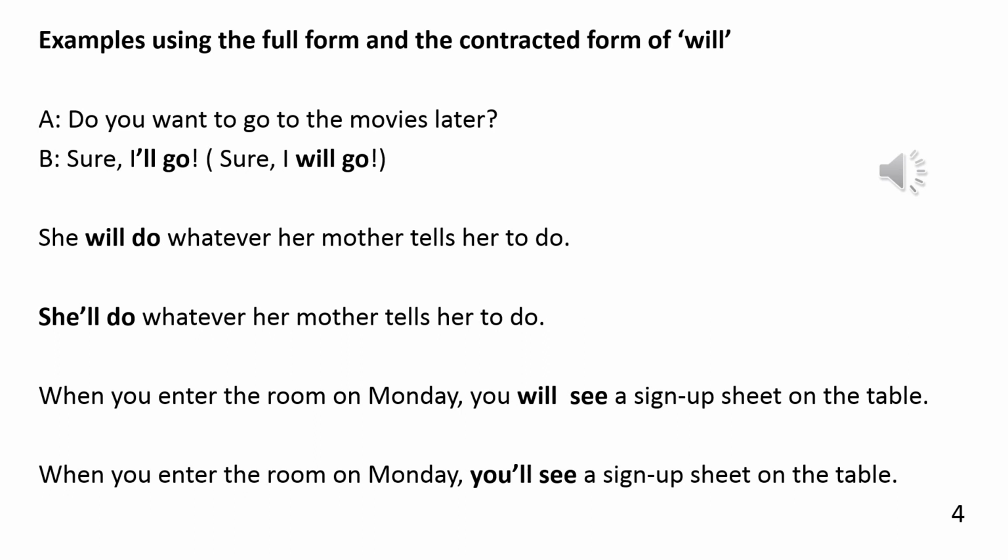Look at the next example. She will do whatever her mother tells her to do. She'll do whatever her mother tells her to do. So we have the full form as well as the contracted form. Again, we have some more examples for you. When you enter the room on Monday, you will see a sign-up sheet on the table. When you enter the room on Monday, you'll see a sign-up sheet on the table.